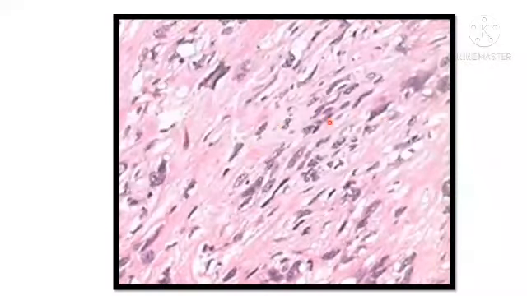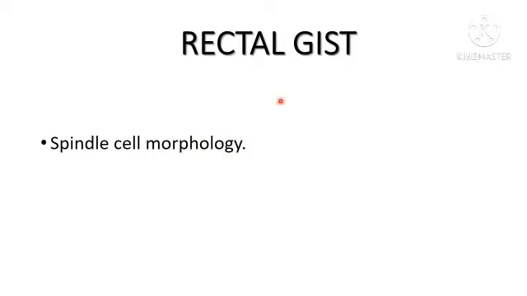This photomicrograph shows hypocellularity with abundant fibrous stroma. This can also be the case with the GIST. This photomicrograph shows high-grade nuclear features like nuclear pleomorphism, seen in rare cases of GIST. Rectal GIST will also show spindle cell morphology.